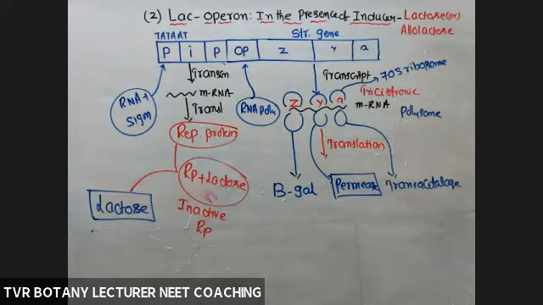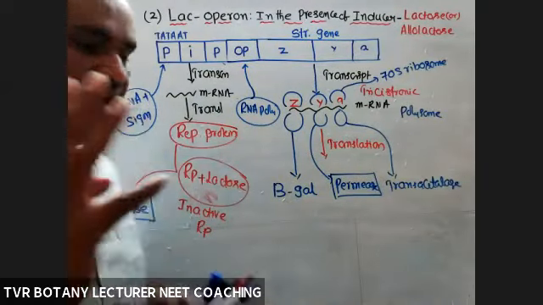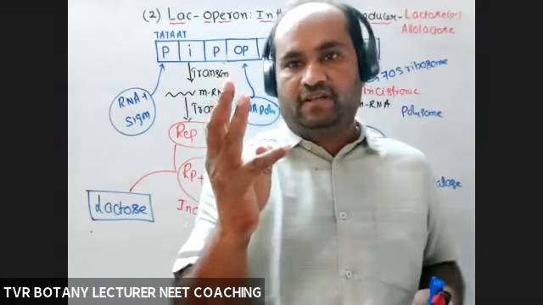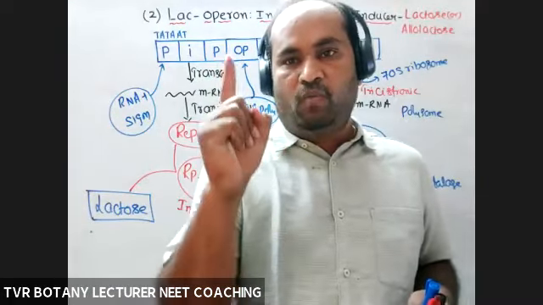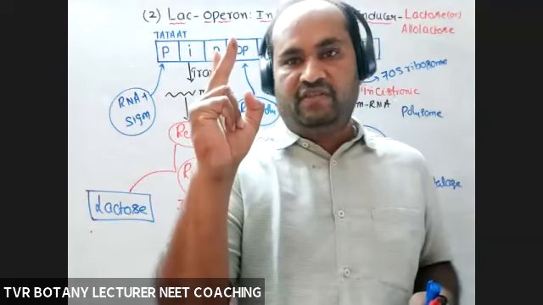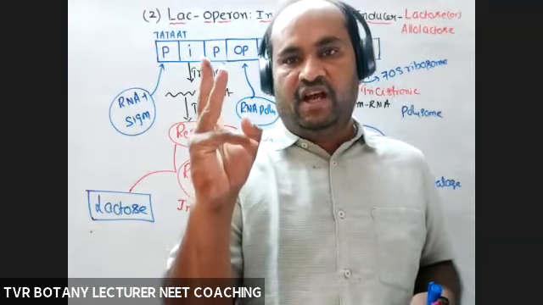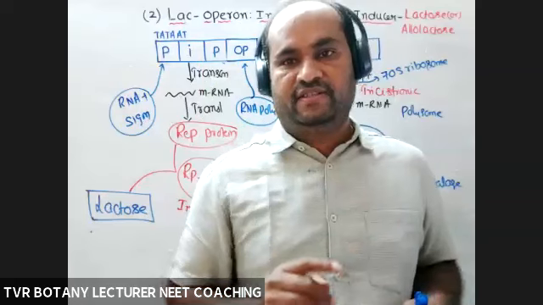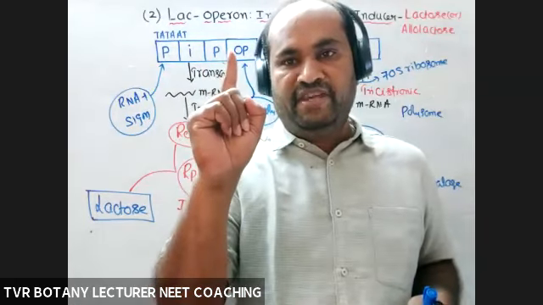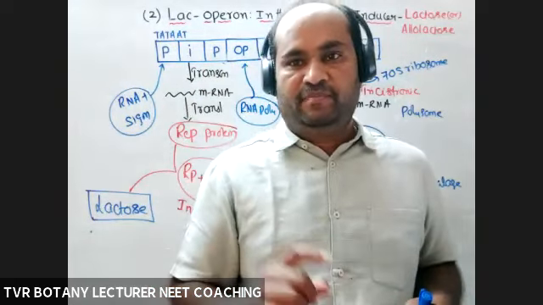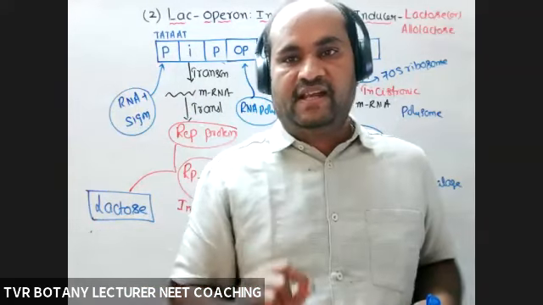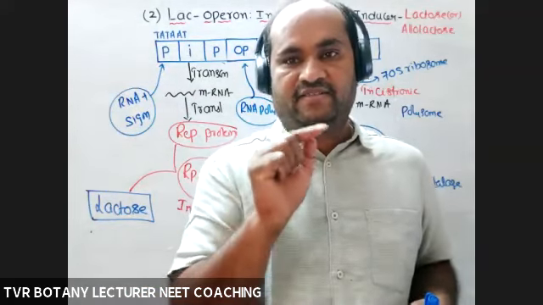According to the sequence of involvement, what are the three events required for lactose metabolism? One, transportation. Second, hydrolysis, digestion. Third, oxidation. So first enzyme, permease, transportation; beta galactosidase, digestion; transacetylase, oxidation.